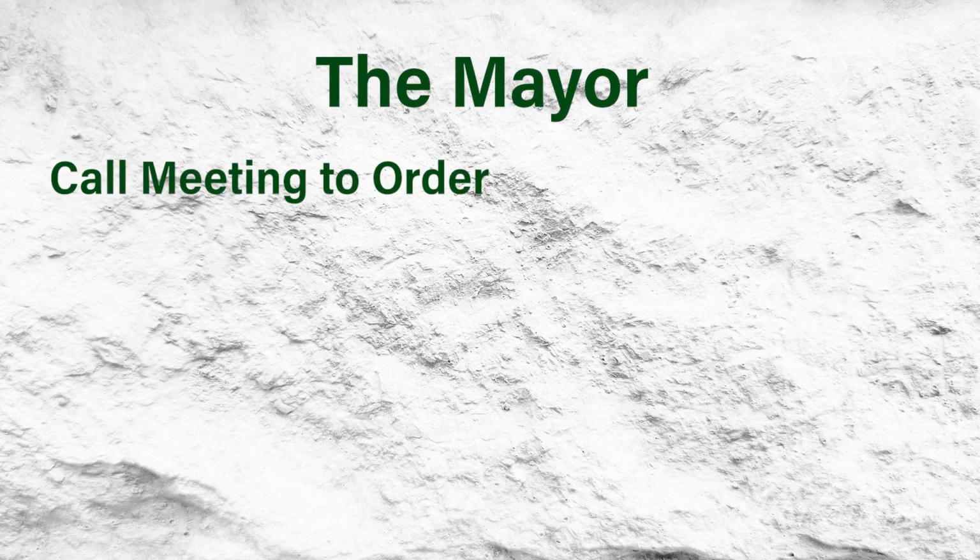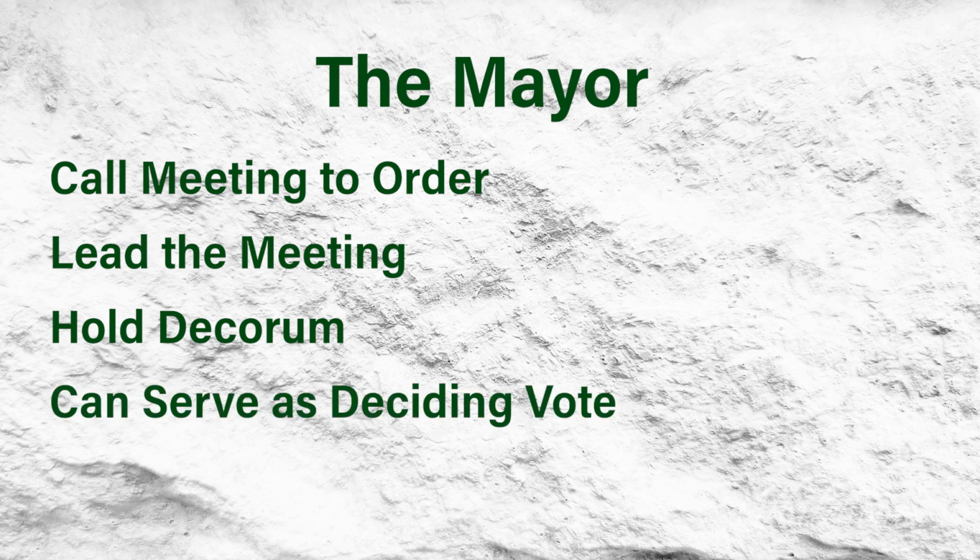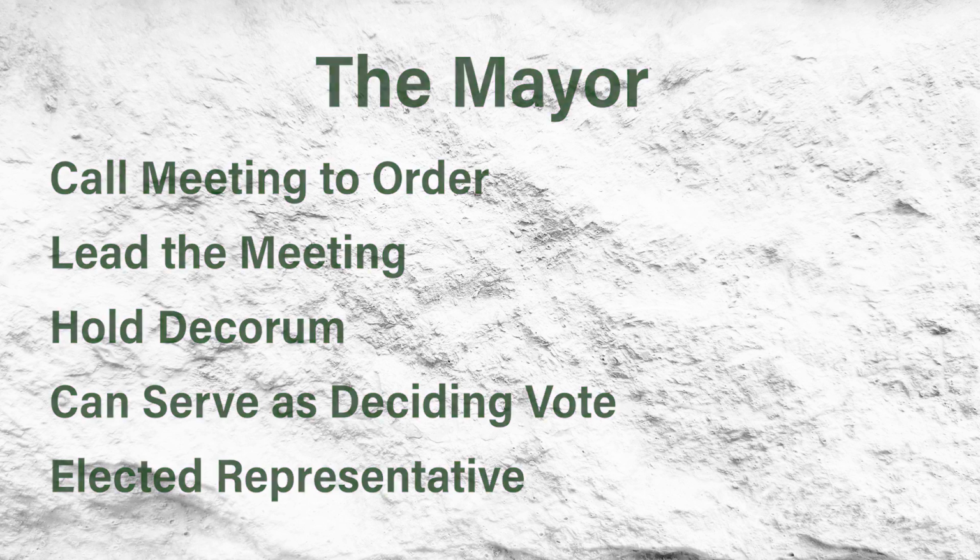The mayor will call the meeting to order, lead the meeting, and hold decorum for the meeting. The mayor typically doesn't decide on issues, but he or she will serve as the deciding vote if there is a split on a decision between the council members. The mayor is an elected representative.